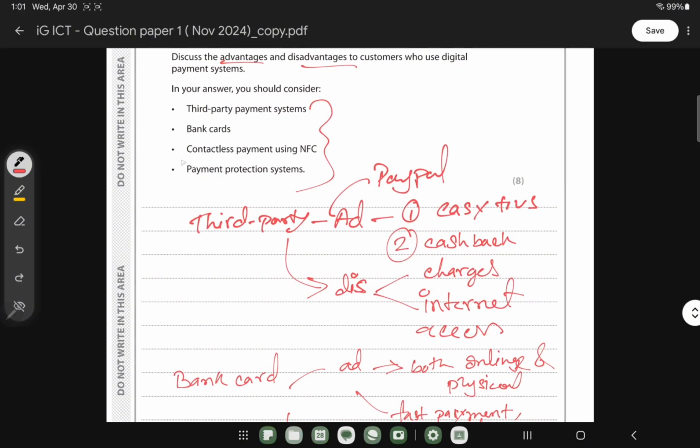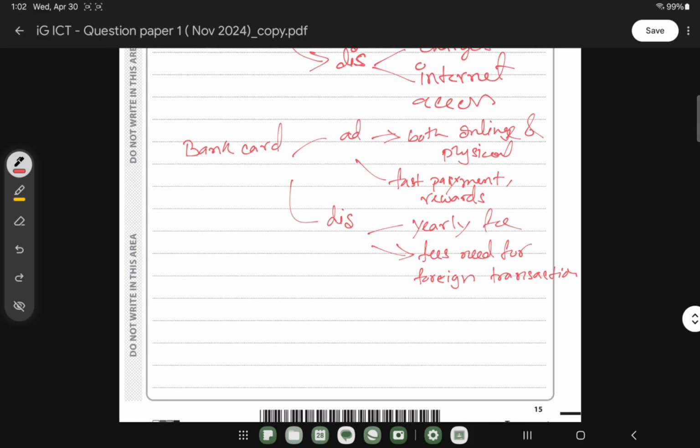Then when it comes to the contactless payment using NFC, we are able to do that type of payment by using phone or smartwatch, right? So that one is quite faster because you don't have to type the password. NFC is mostly used when you are taking a bus or the metro station. During that time you don't have to type the PIN and password of your card. You just have to touch it and it automatically takes the money.